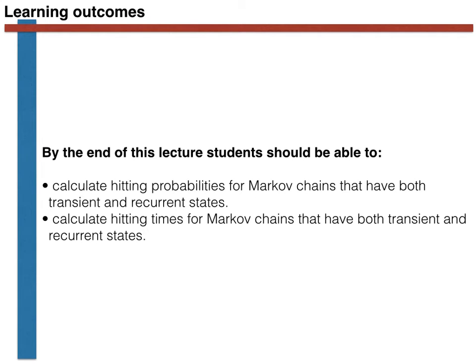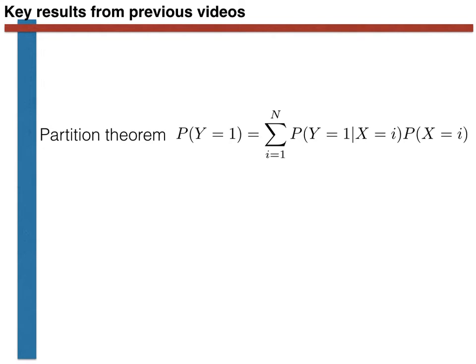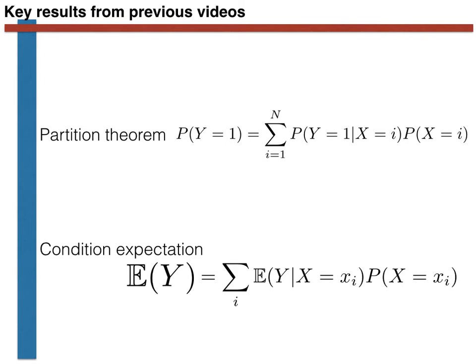The aim of this video is to convince you that this viewpoint is wrong, and in particular to show you how we can calculate hitting times and hitting probabilities for Markov chains that have a combination of transient and recurrent states. Key to this will be two results from previous videos: the partition theorem and the conditional expectation theorem. As such, if you have forgotten about these ideas, look them up before watching the rest of this video. You could even watch the videos where these ideas were first introduced one further time before watching the remainder of this video.